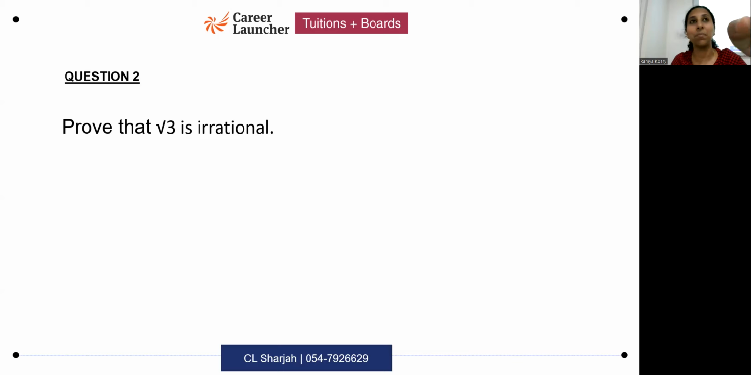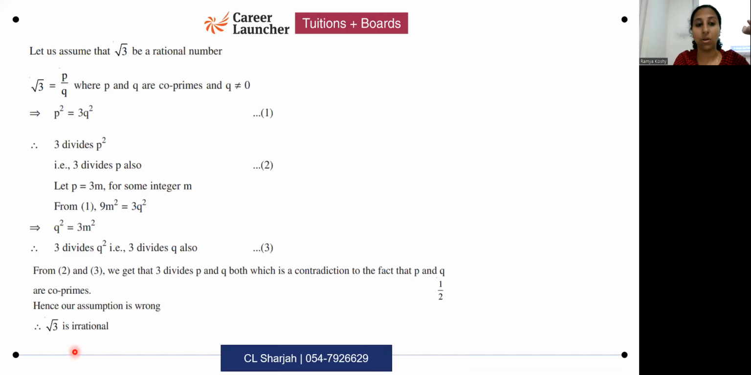Or don't say that P is a factor of 3, that P divides 3. Wrong. It should be the other way around: 3 divides A. First you say 3 divides A square. That is important. First say 3 divides A square, which implies 3 divides A. Okay. So this way of writing the steps is very important.